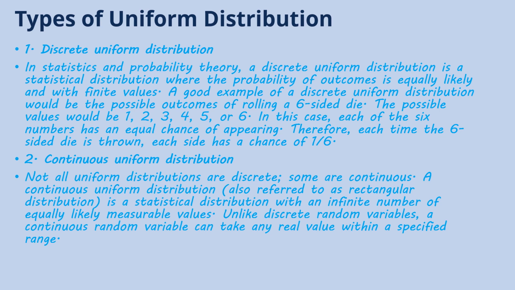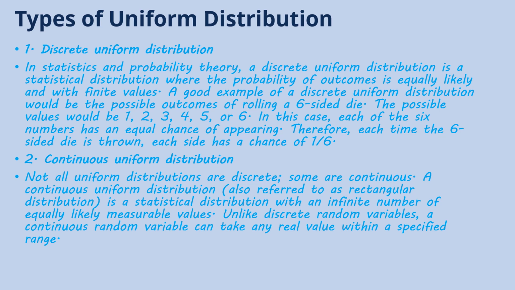For example, a good example of a discrete uniform distribution is the possible outcome of rolling a six-sided dice. The possible values would be 1, 2, 3, 4, 5, or 6. In this case, each of the six numbers has an equal chance of appearing. Therefore, each time the six-sided dice is thrown, each side has a chance of coming on the uppermost face of 1 by 6. So we can say it is a discrete uniform distribution.